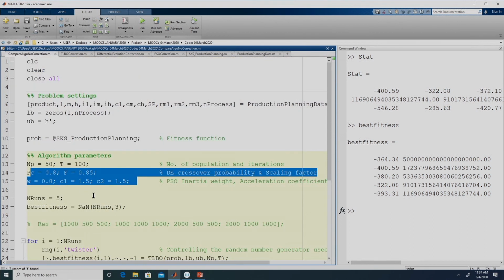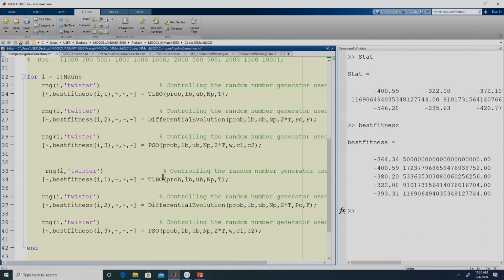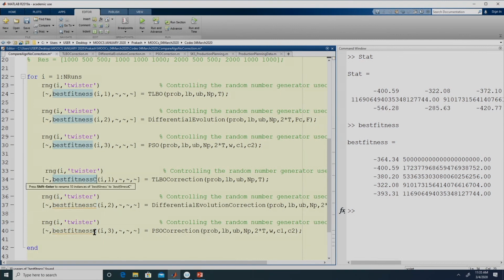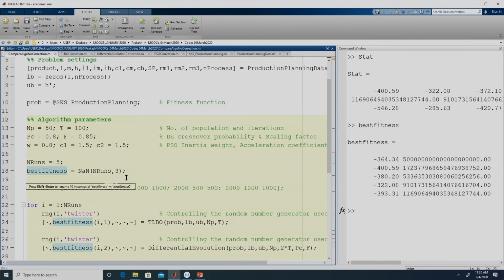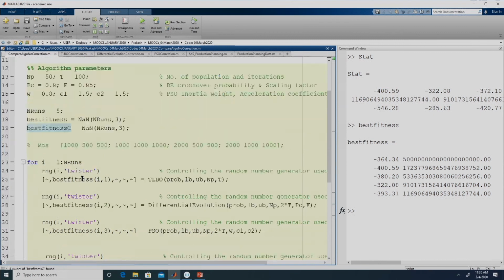So, let us go back to this, we will repeat this so that we can compare the correction approach and the original approach, right. So, here we need to call this correction. This correction has to be given over here, and again over here. So, let me use another variable for this, best fitness C, and similarly let me define this over here. So, this best fitness will give us the performance of the algorithms without correction, whereas best fitness C would give us the performance of the algorithm with correction.